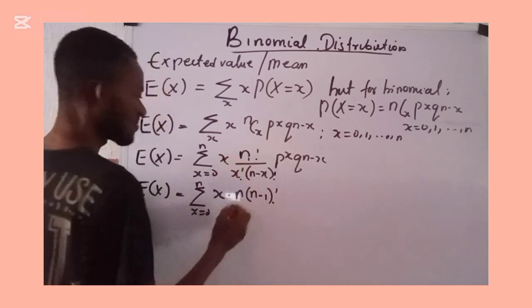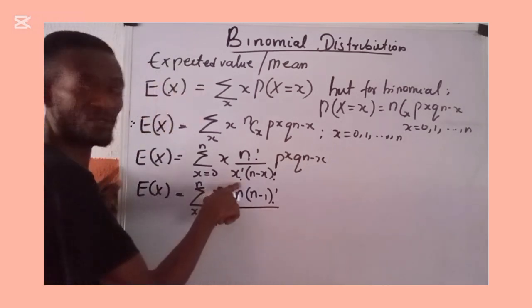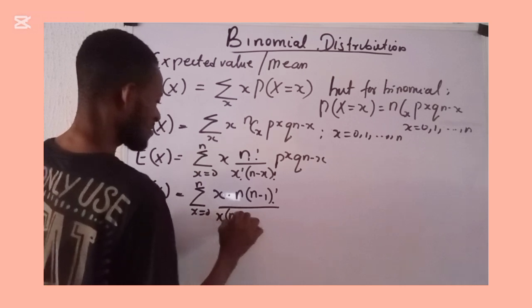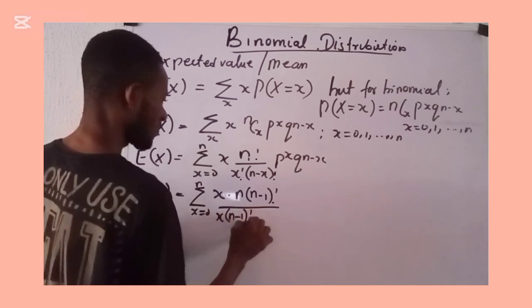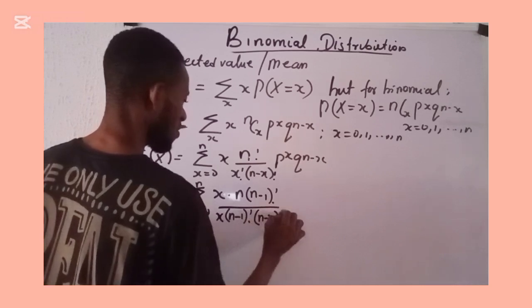This and this are the same thing. I will say all over, here is my x factorial. So equally, this x factorial can be written as what? x into (n minus 1) all factorial. Then I'll write what I have here, which is n minus x all factorial.